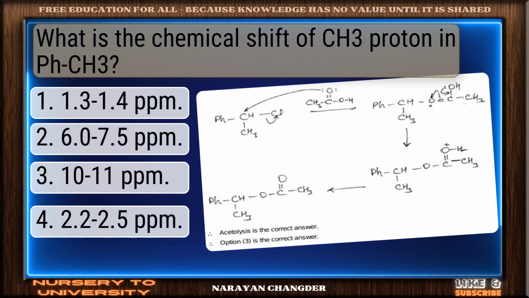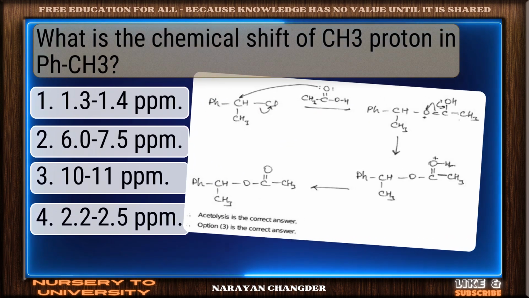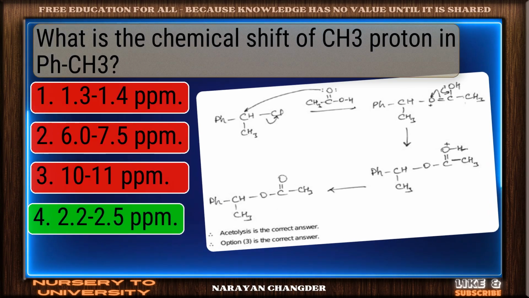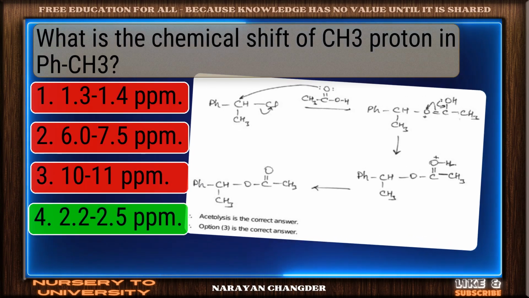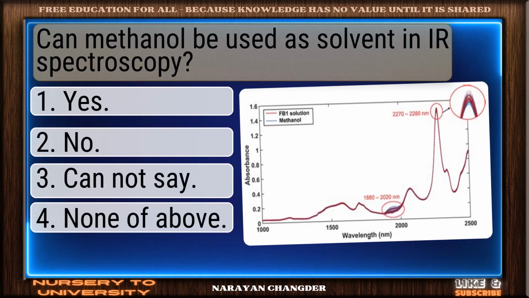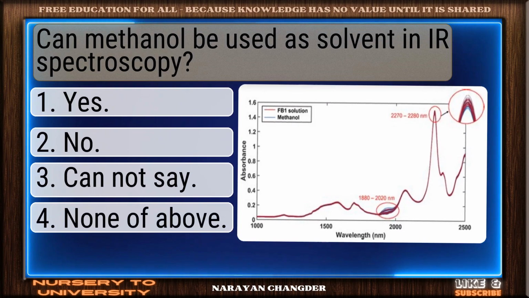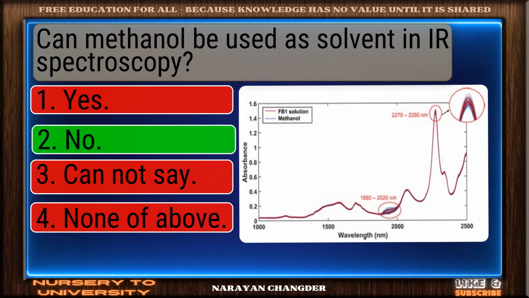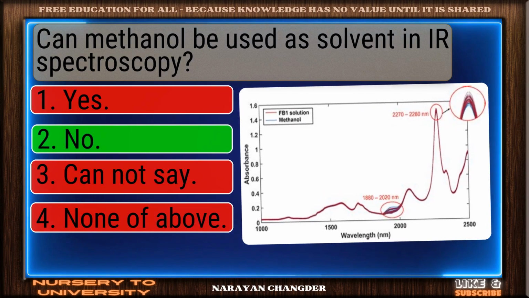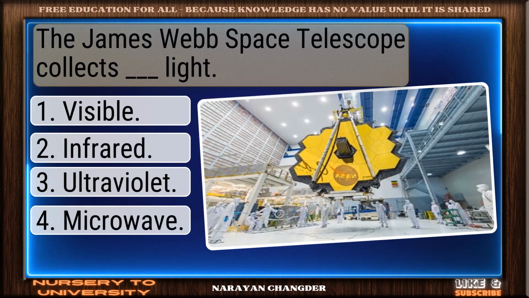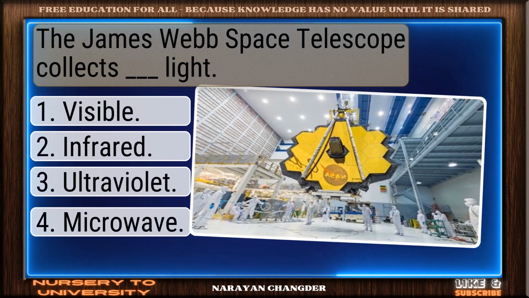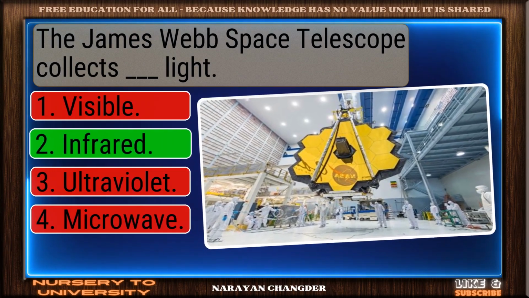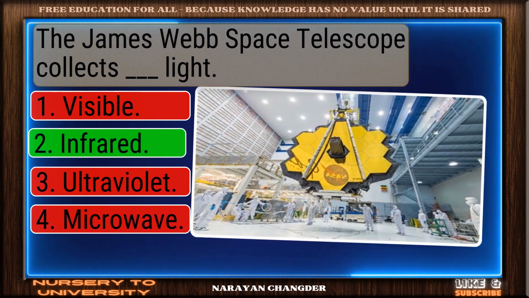What is the chemical shift of CH3 proton in phase H3? Right again. 2.2.5 ppm is a valid answer. Can methanol be used as solvent in a spectroscopy? Correct. No is the right answer. The James Webb Space Telescope collects dash light. Solid response. Infrared is a valid choice.